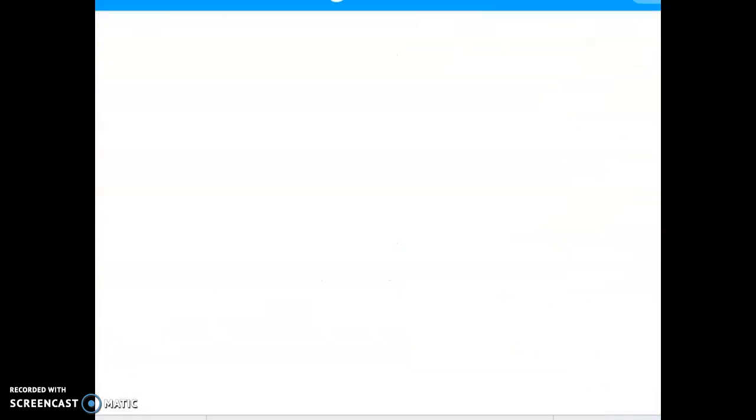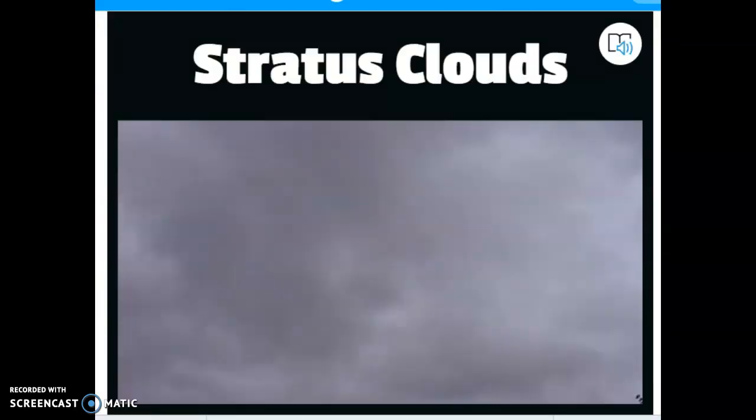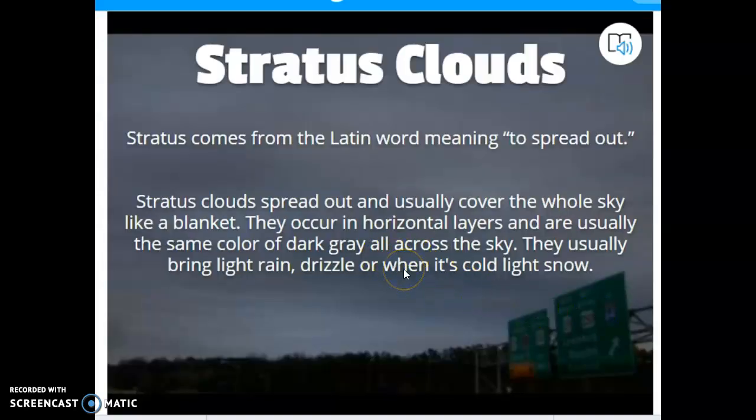As we moved on, we started to learn about one called stratus clouds, and we know that stratus comes from a Latin word that means to spread out, and that's where we get our word blanket from, and that's what stratus clouds do. They blanket the sky. Sometimes on the test, they'll say, which of the following brings precipitation? They'll have cirrus, cumulus, and stratus. And I think technically none of those are the right answer, but we know that stratus clouds are the most likely because the other two really don't have an opportunity to bring weather at all.